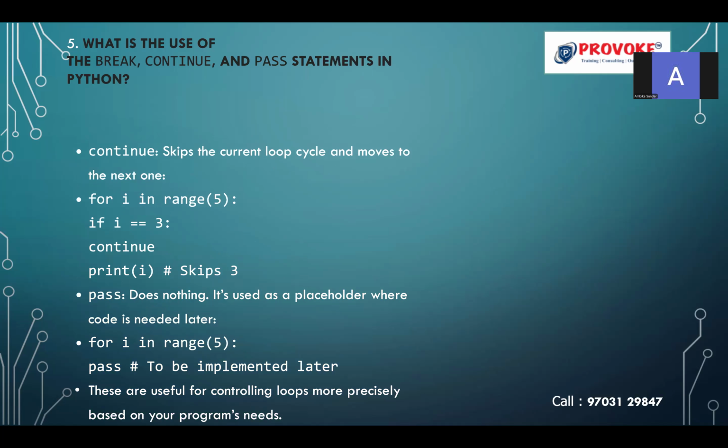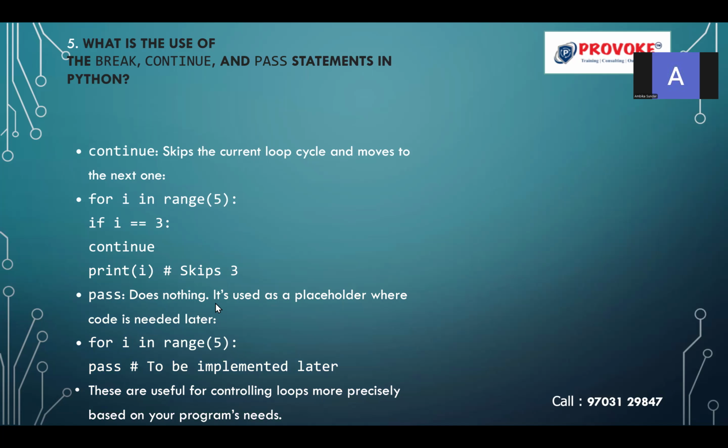Continue. It is going to skip the current loop cycle and move to the next one. For example, for i in range of 5, i is going to take the values 0, 1, 2, 3, 4. If i is equal to 3, it is going to continue, skipping that iteration. So it is going to print the rest of the values 0, 1, 2, 4. Not even 5, it won't print 5. 0, 1, 2, 4, it will skip the 3. That is the way the continue is going to work.